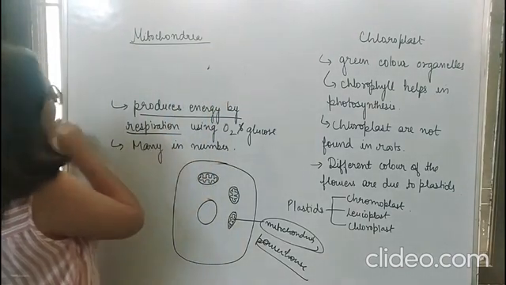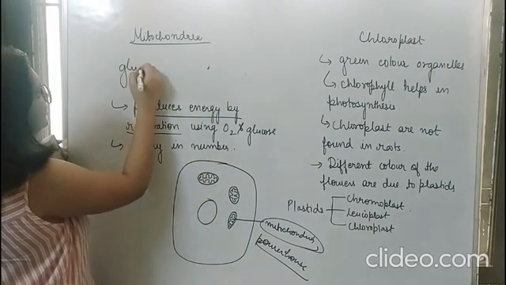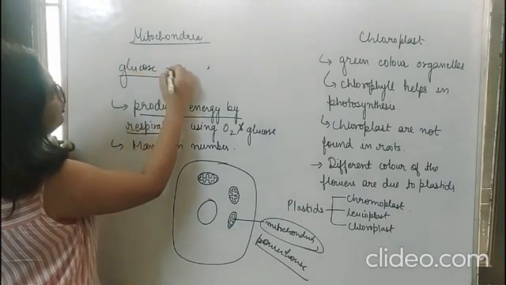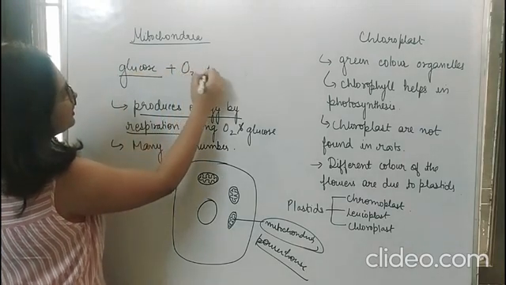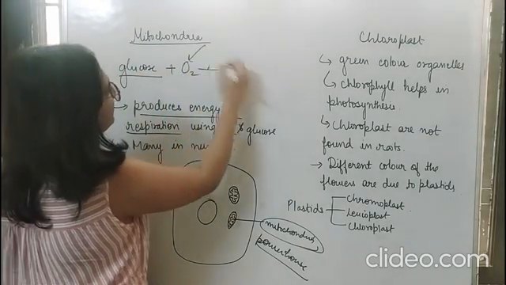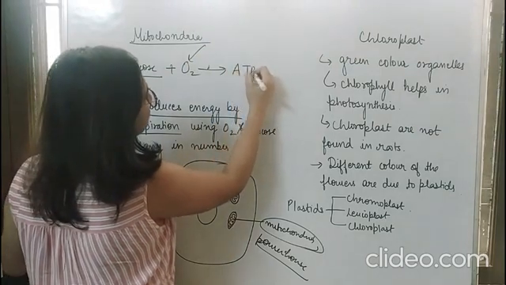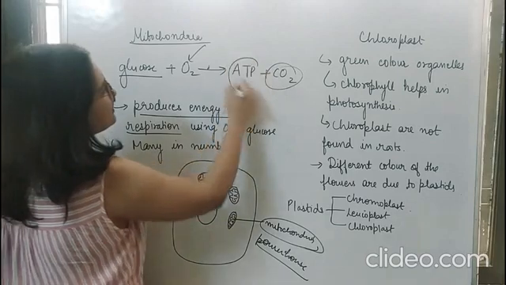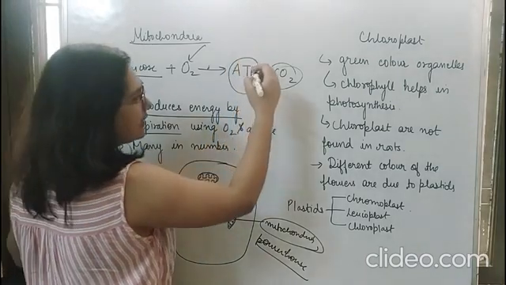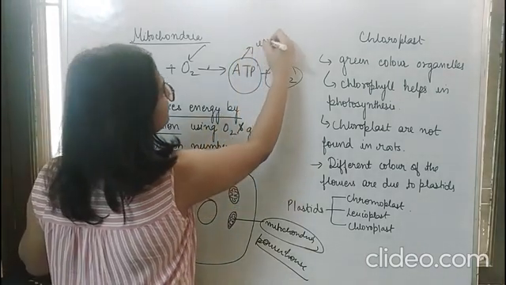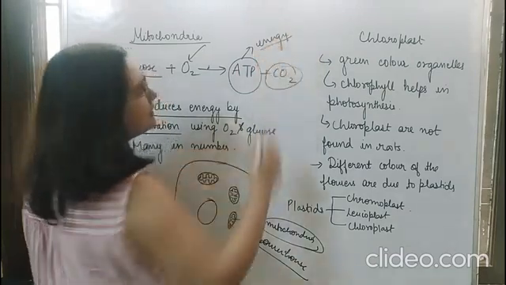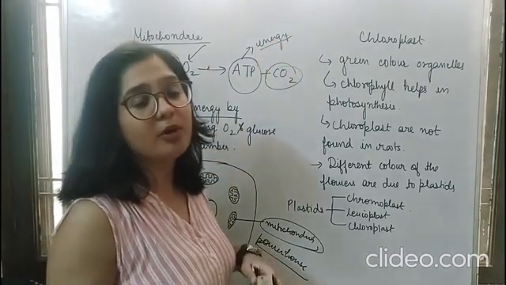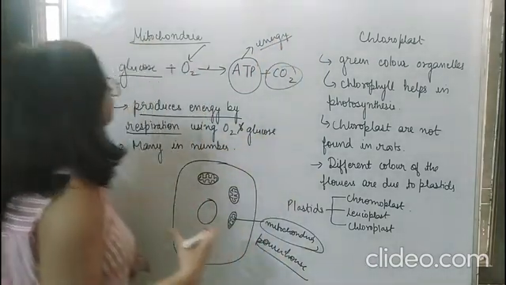The raw materials needed are glucose and oxygen. Both of them combine and then ATP is formed and CO2 is formed, right? So this ATP is adenosine triphosphate. It is the energy. So mitochondria are making energy in form of ATP.